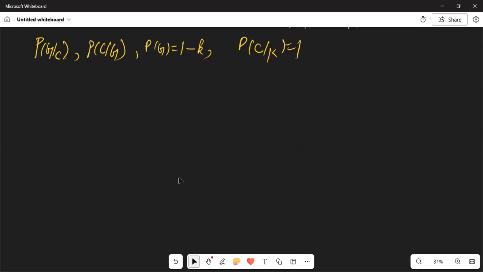Since we are given both the probability of guessing given correct answer and probability of correct answer given guessing, that means if we attempt to write this formula G by C, then this is nothing but probability of G intersection C upon probability of C. Now, do we have this probability of giving the correct answer?